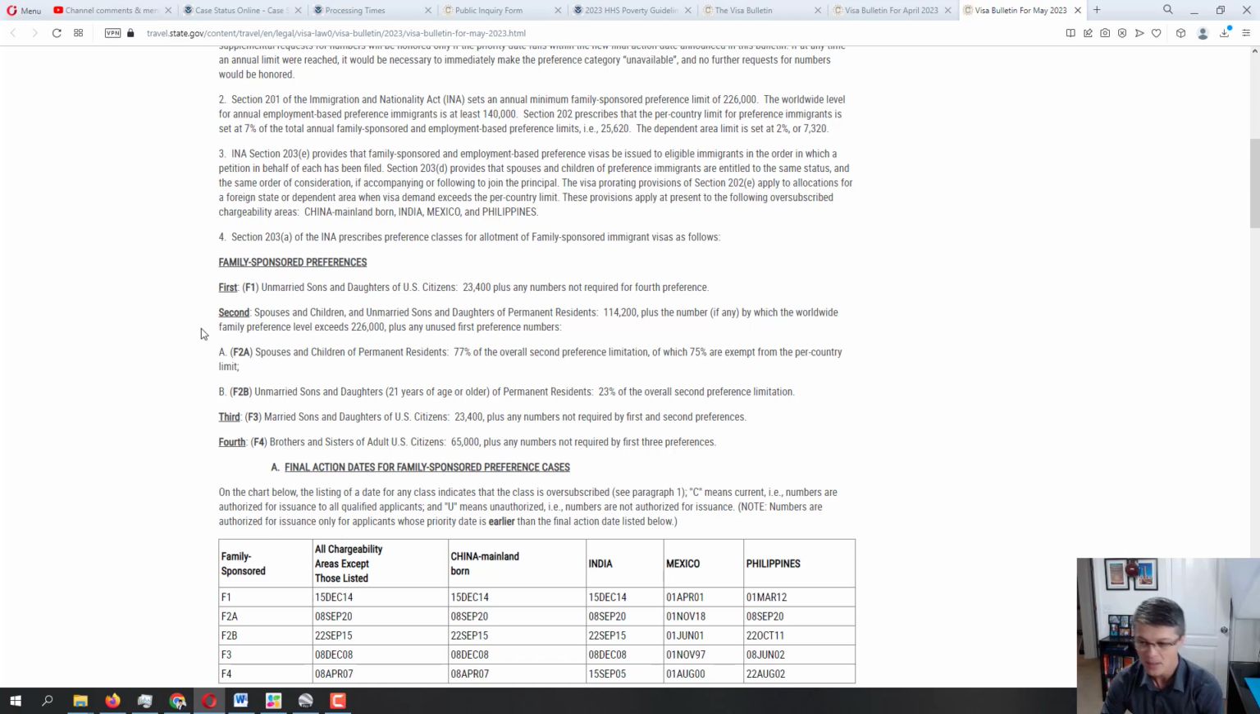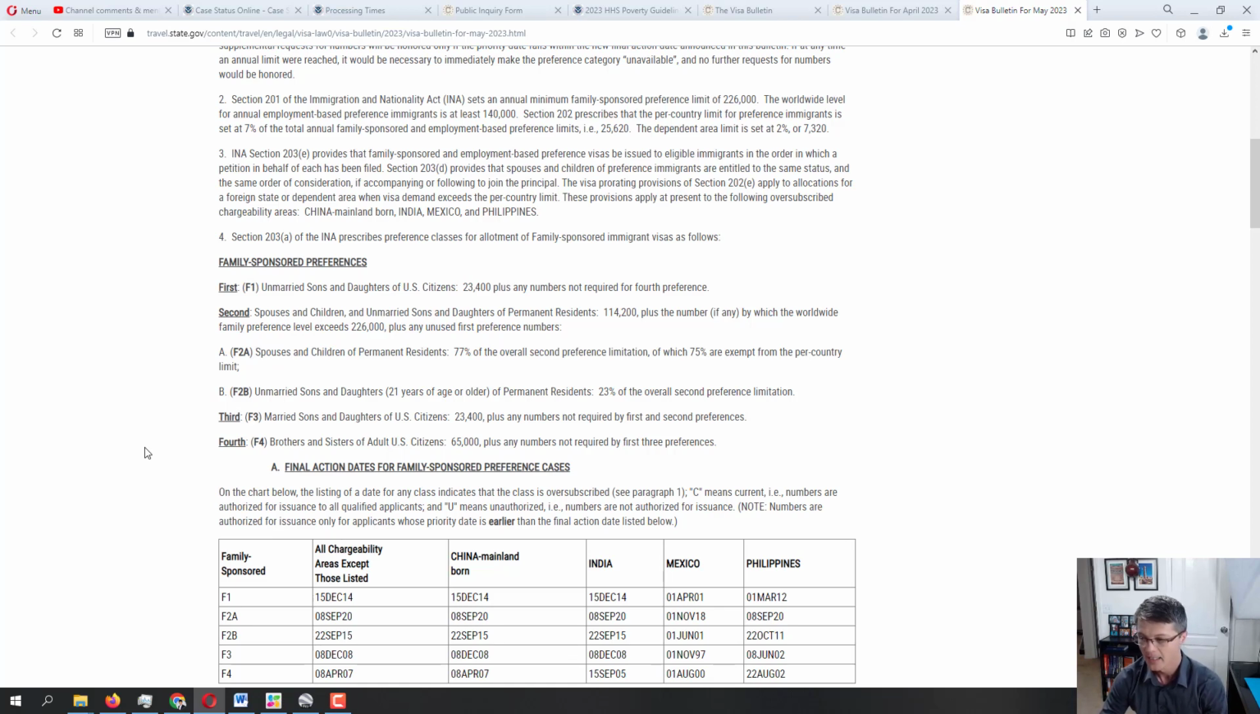Then there is a second priority category. There are actually 2 subcategories within the second priority. There is F2A, spouses and children of permanent residents, and there is also F2B, unmarried sons and daughters 21 years of age or older. There's also a third priority category, married sons and daughters of U.S. citizens, and the fourth priority, brothers and sisters of adult U.S. citizens, which is the category that, obviously, takes the longest to stay in line to get that visa availability.